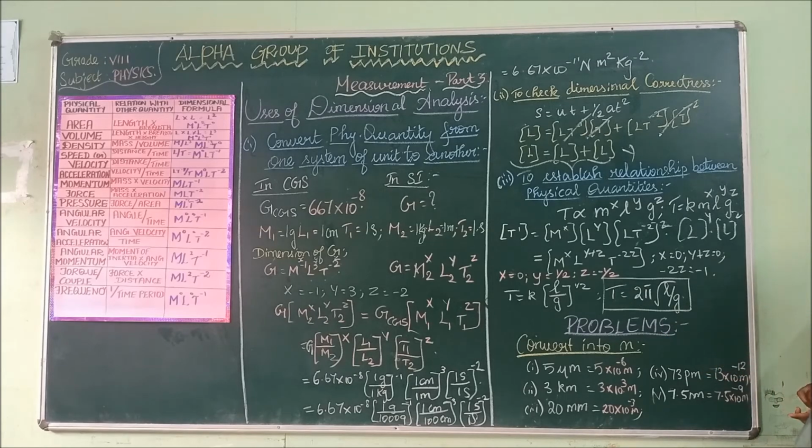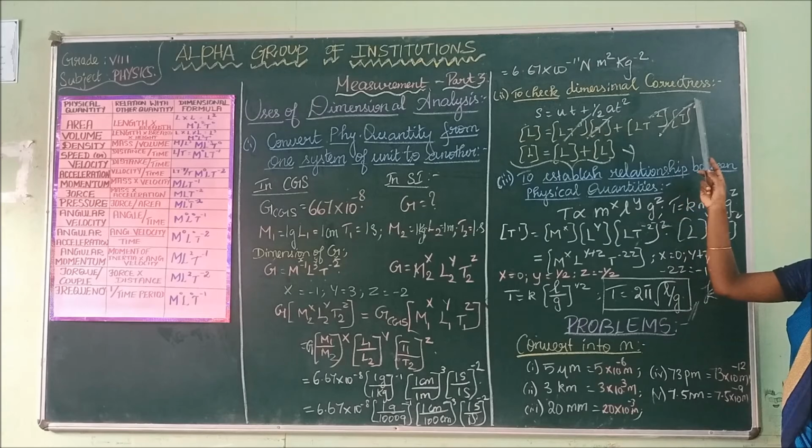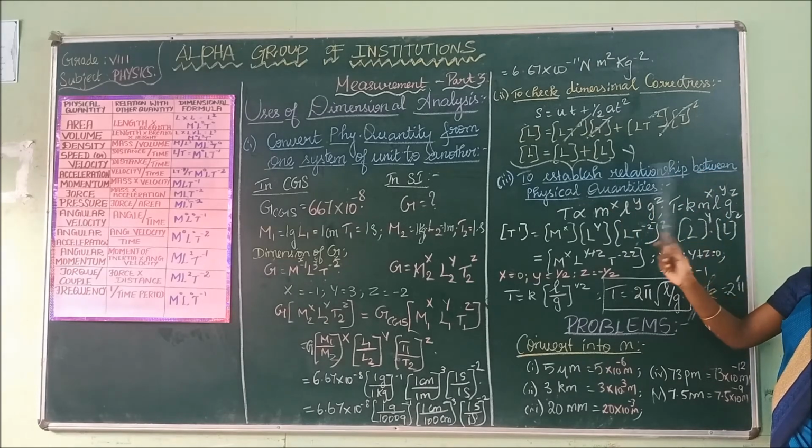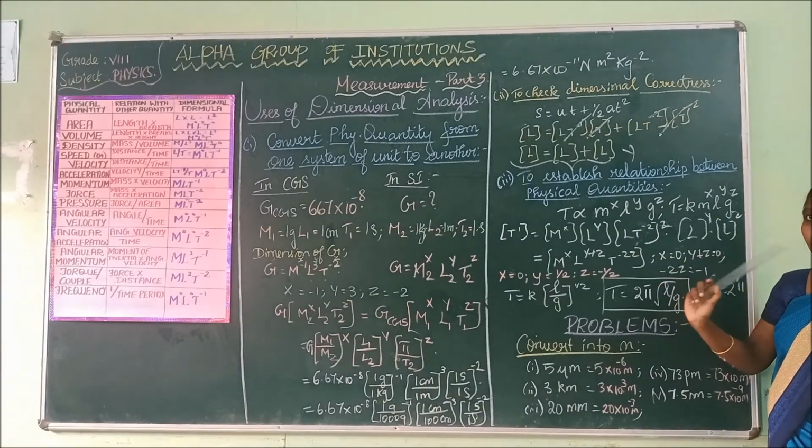The value of k substituted here is 2 pi, so k equals 2 pi. This half we are taking as a root. T equals k into L by g power half, where k equals 2 pi. T equals 2 pi root of L by g is your final equation. We have checked the dimensional correctness and established the relationship between the physical quantities.